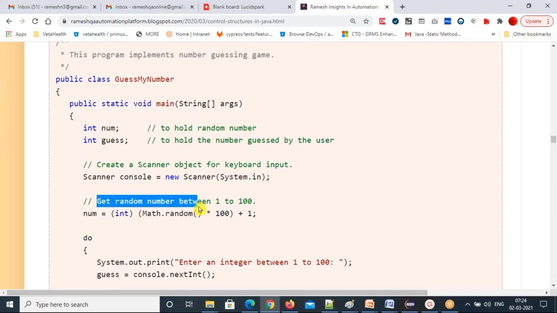And first, generate the random number from 1 to 100. How to generate a random number from 1 to 100? Which class do we need to use? The Math class. We use Math.random multiplied by 100, which gives a random number, and typecast it to integer because we want an integer number.